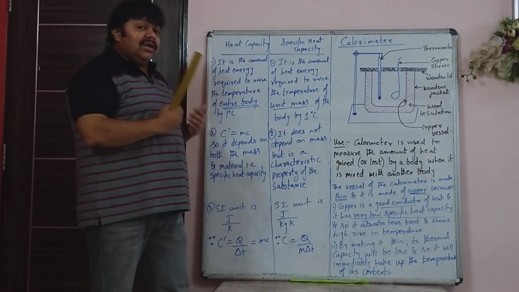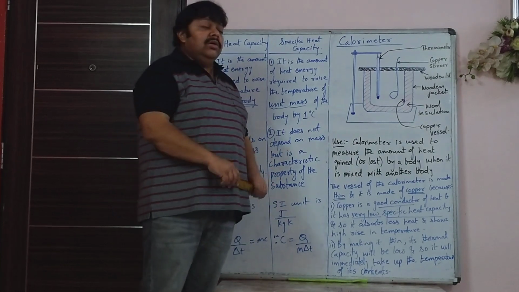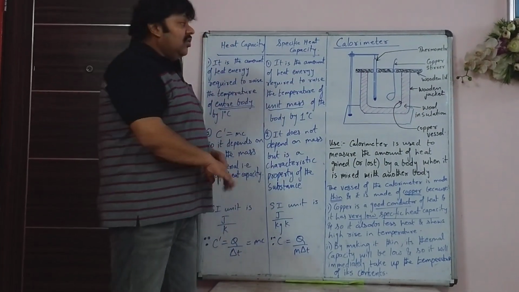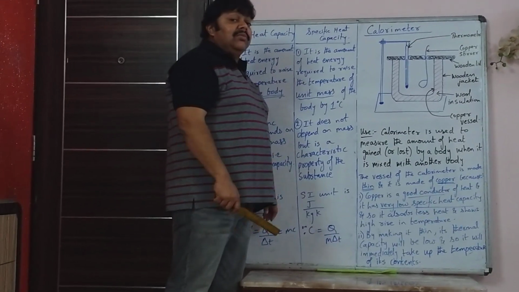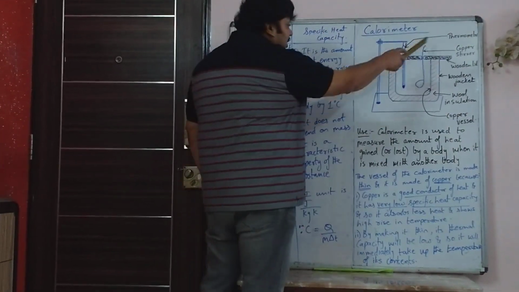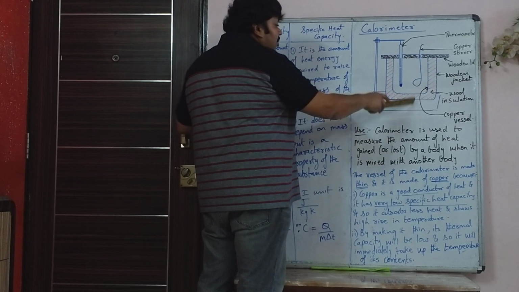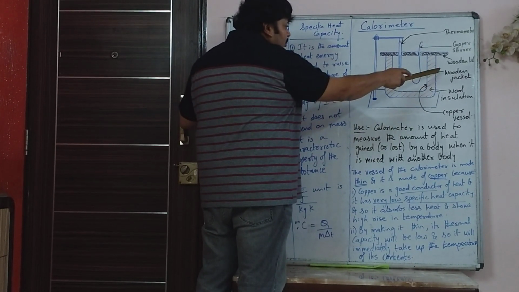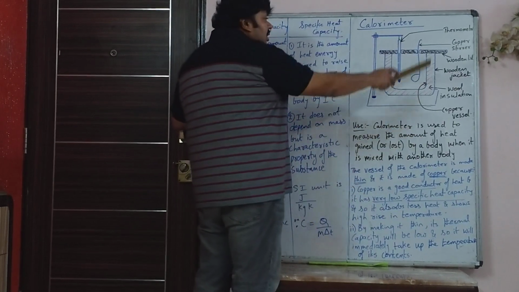So they reflect the heat back inside the system and they do not let the heat escape to the surroundings. So the copper vessel is highly polished. Basically you have to label all the parts: the copper vessel, the wool insulation inside between the wooden jacket and the copper vessel, the wooden lid.